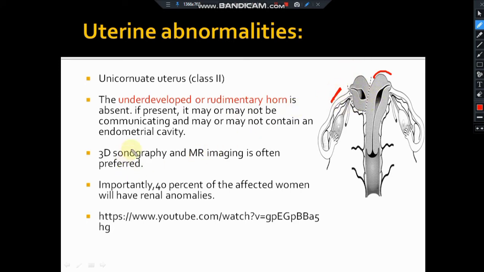Usually for diagnosis we do 3D sonography and MR imaging, or magnetic resonance imaging. Importantly, 40% of the affected women will have renal anomalies. I have given a link in the description of the video. This shows the unicornuate uterus. It's a very interesting video, so make sure you watch that video.